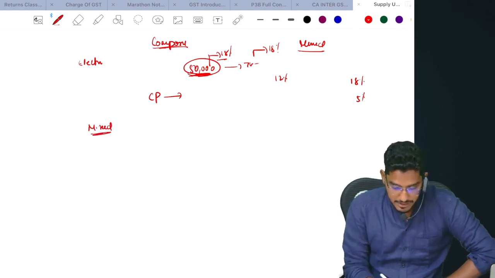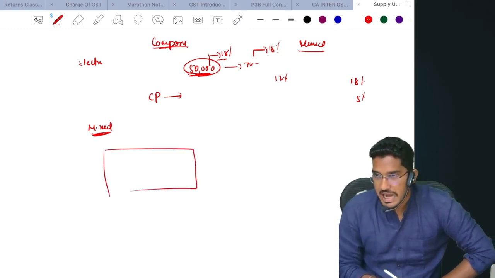Coming to another one, mixed supply. Say for example, in the mixed supply, I will give you one Diwali gift package example. So Cadbury is selling one package.